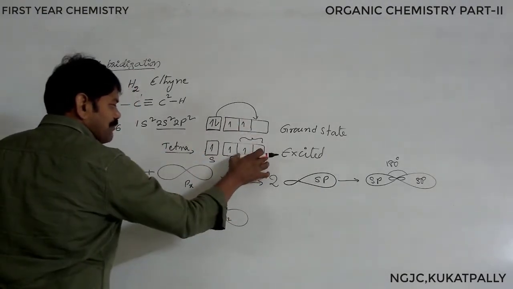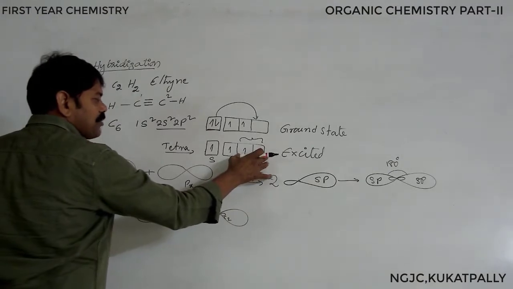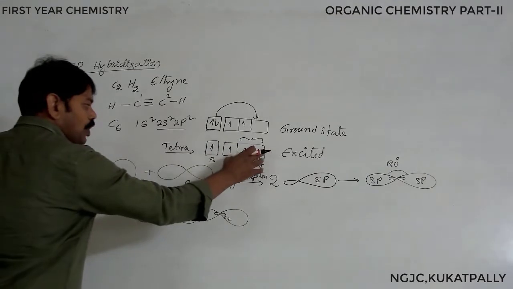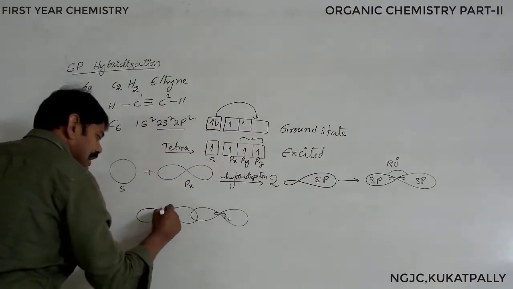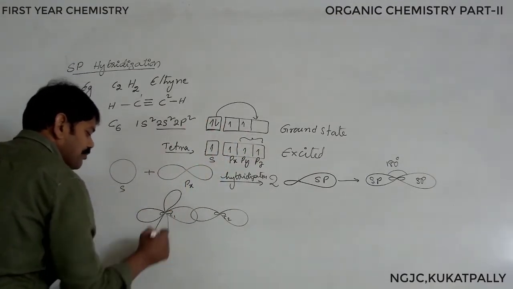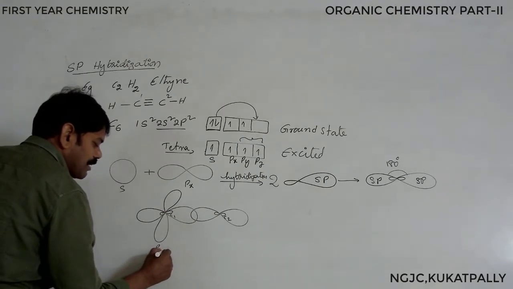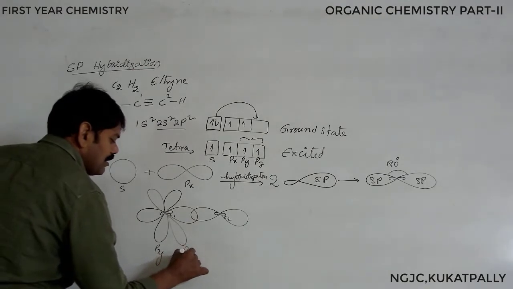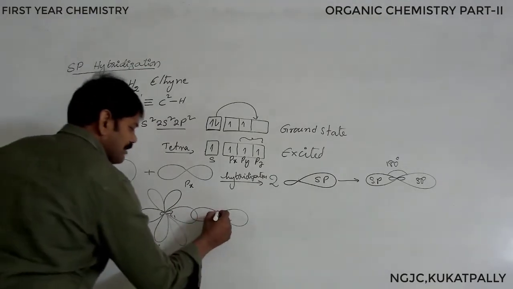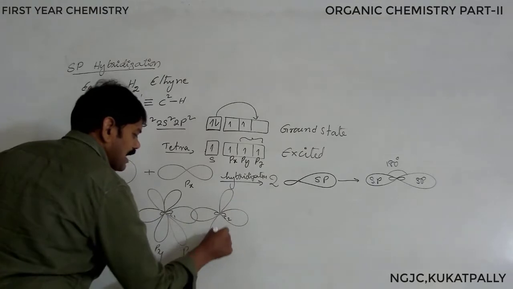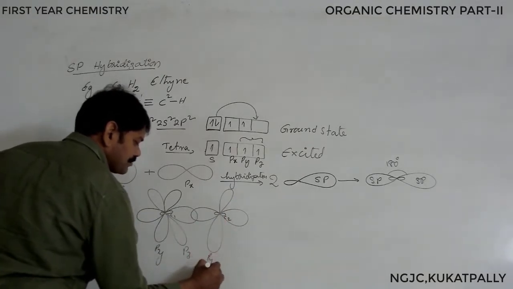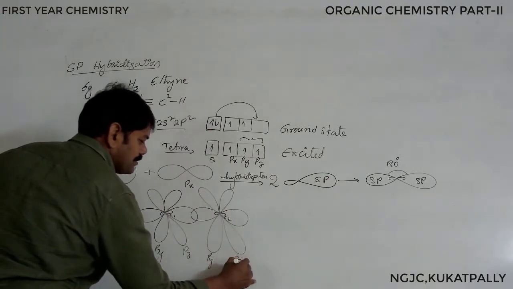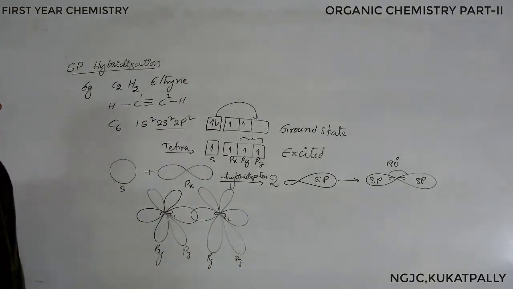Now, what about the remaining two orbitals? These two orbitals are pure orbitals, not participating in hybridization in this molecule. We can show them as p orbitals, say py and pz of this carbon. Similarly, the other carbon atom has py and pz orbitals.